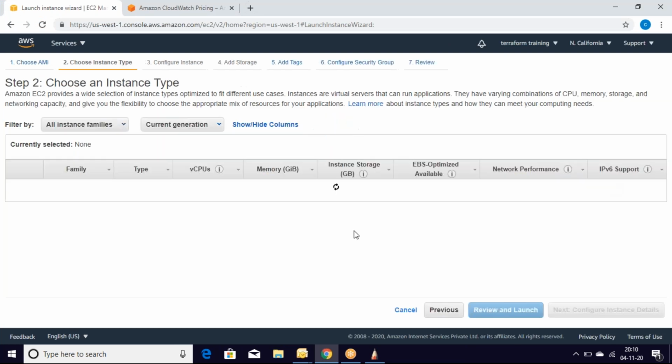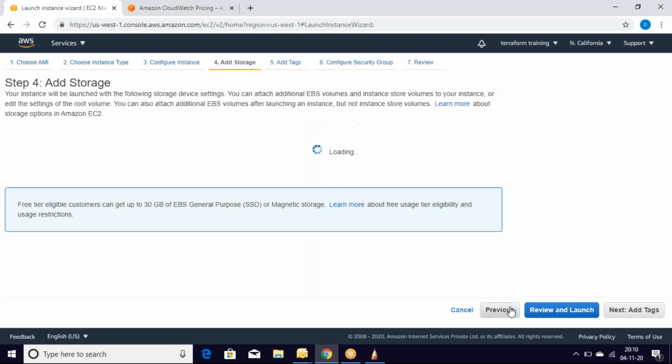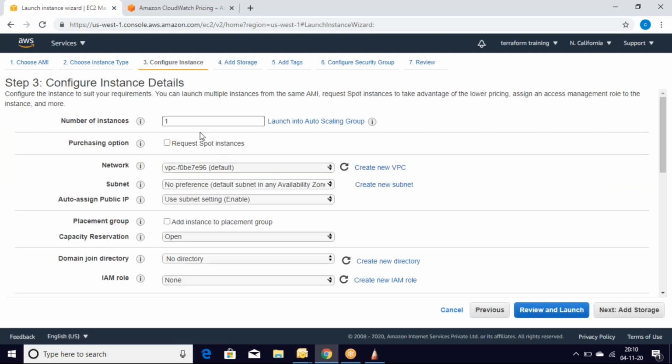Let's use this Linux machine. Let's launch all the instances at a time. So the count is 3. Let's do 3 here.